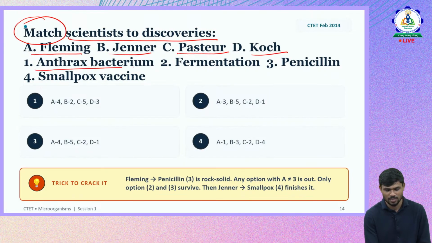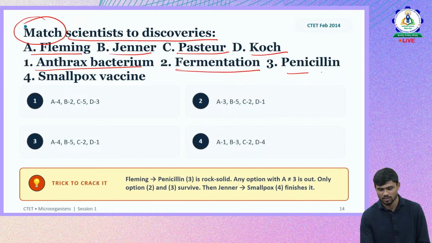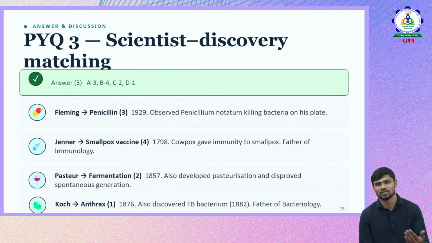Then anthrax bacterium, fermentation, penicillin, and smallpox. So it is just matching the scientists with their contributions or the microorganisms they worked with. The most frequently asked questions from microorganisms are matching the scientists and their discoveries, apart from the matching of microorganisms with their uses.